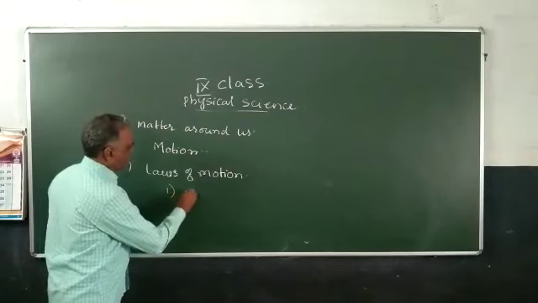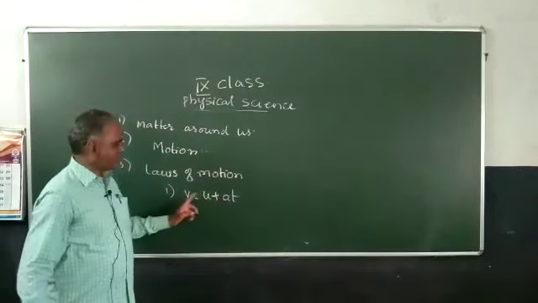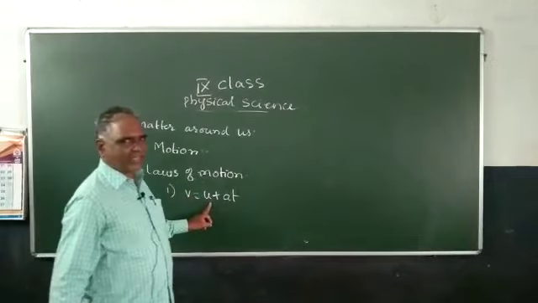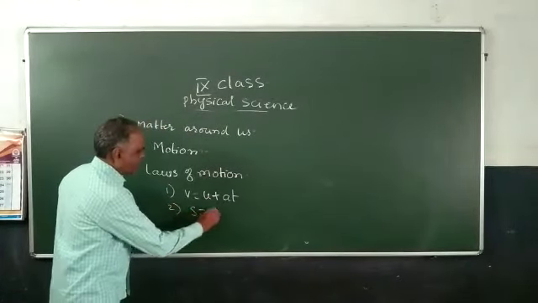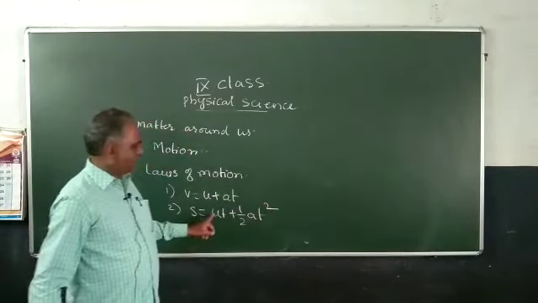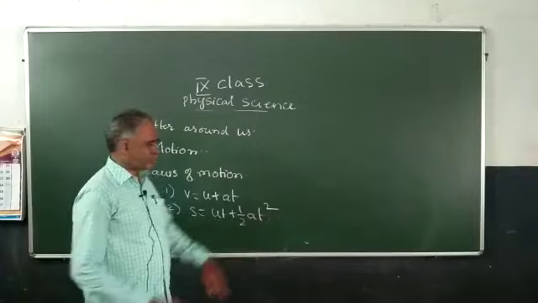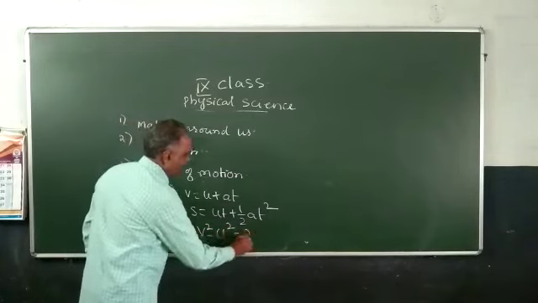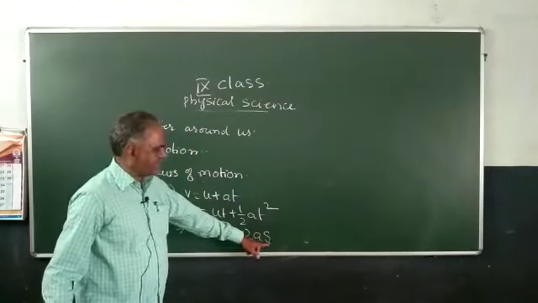For example, V is equal to U plus AT. This is the first law of motion. V is equal to U plus AT. V is the final velocity, U is the initial velocity, A is the acceleration, T is the time. And second one, S is equal to UT plus half AT square. S is the distance, U is the initial velocity, T is the time, A is the acceleration. And the last one is V square minus U square is equal to 2AS. This is final velocity, initial velocity, acceleration and distance.